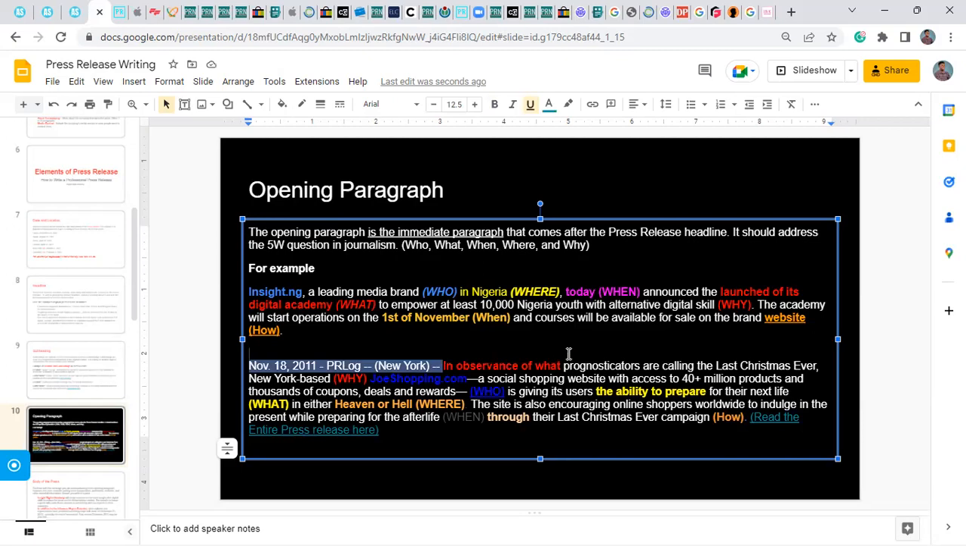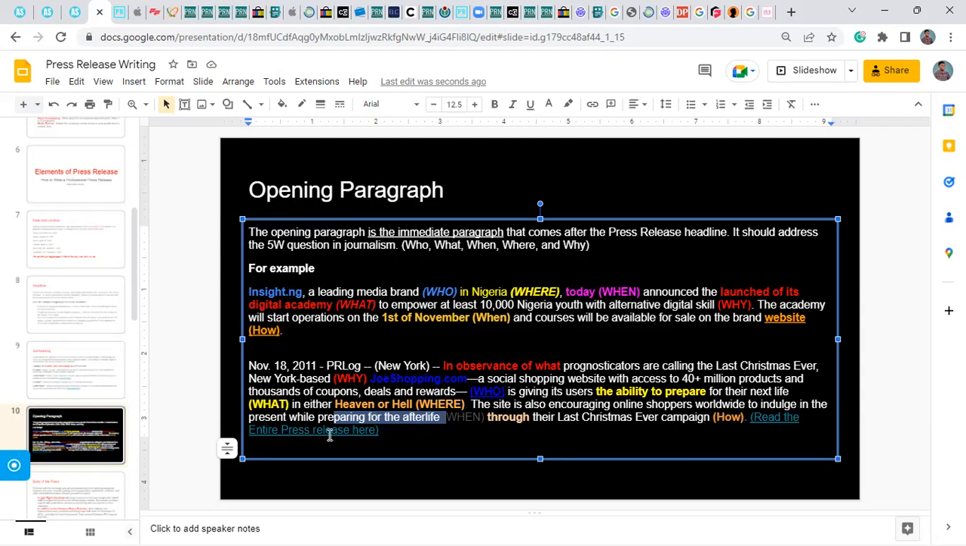So it happens. Okay, in observation of what prognosticators are calling the last Christmas ever, New York-based, US-based Geoshopping.com, a social shopping website with access to 40 million products and thousands of coupons, deals, and rewards, is giving its users the ability to prepare for their next life in either heaven or hell. The site is also encouraging online shoppers worldwide to indulge in the present while preparing for the afterlife through their Last Christmas Ever campaign.